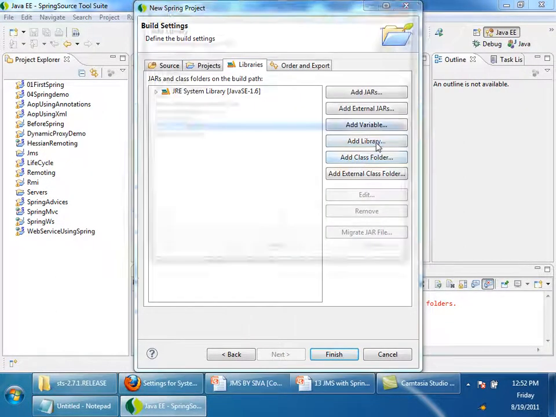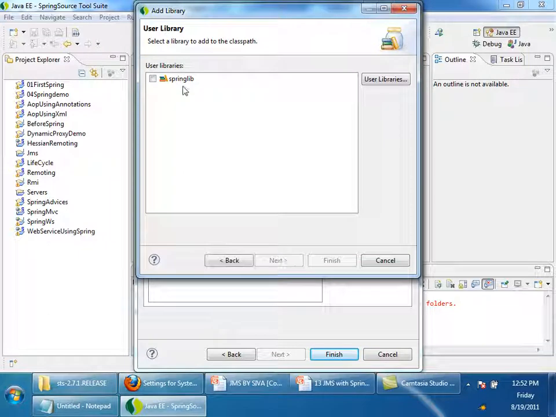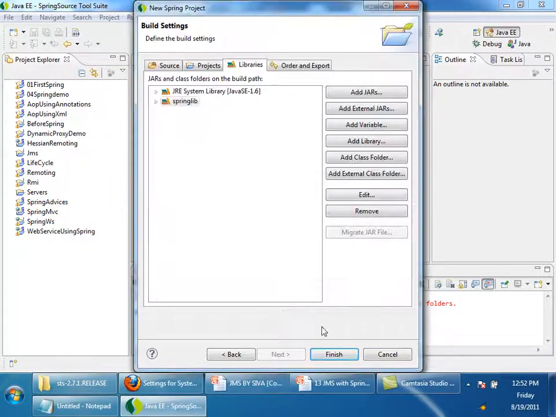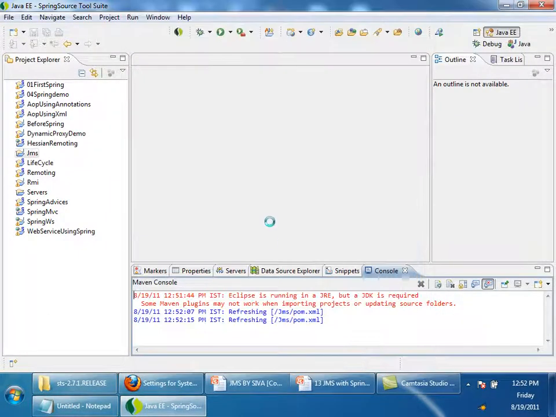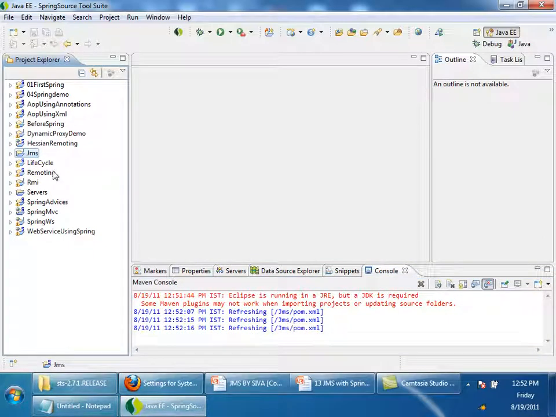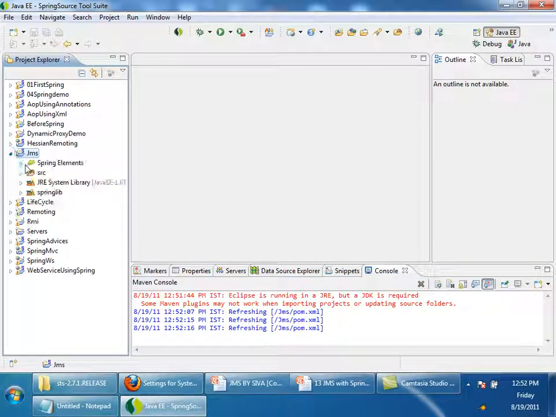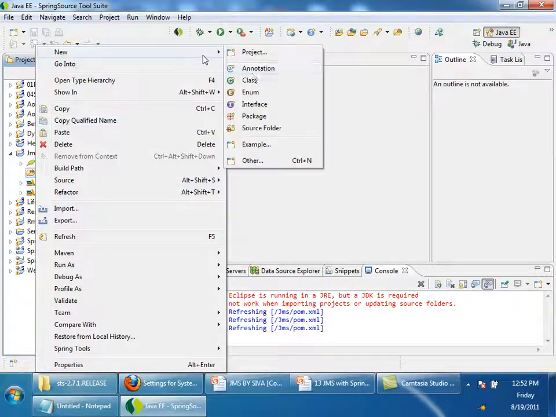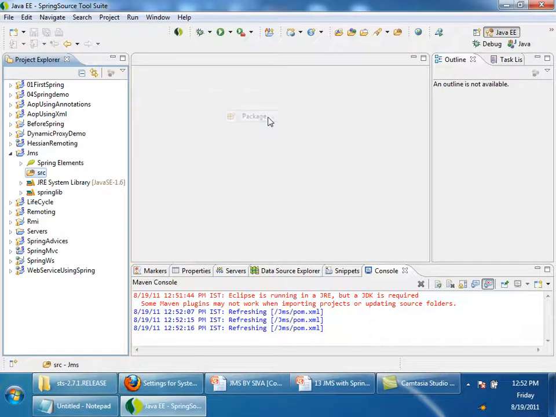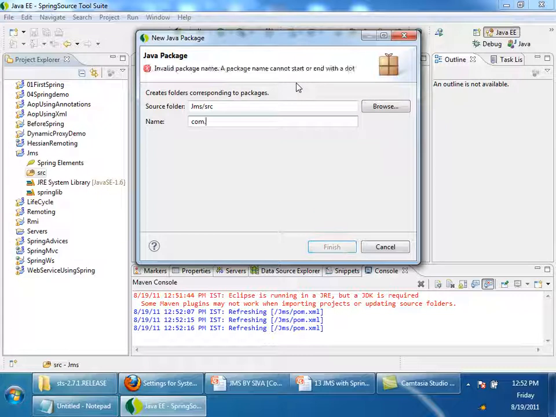Add the same libraries. Create a new package, com.sapient.